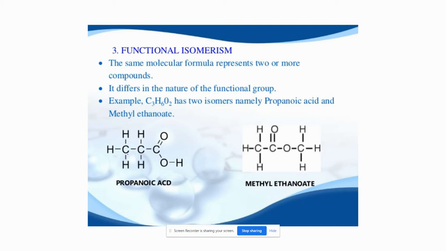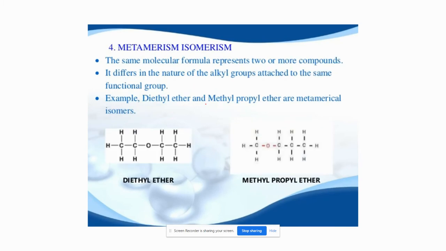So let us count the number of carbons and the remaining elements. Carbons: 1, 2, 3. Here we have C3. And how many hydrogens? 1, 2, 3, 4, 5, 6. H6O2, right? For this compound, 1, 2, 3 carbons again, 1, 2, 3, 4, 5, 6 hydrogens and 2 oxygens. So here, functional isomerism is where compounds have the same molecular formula but differ in their functional group. These types of compounds come under functional isomerism.